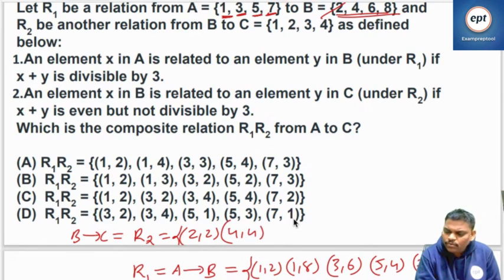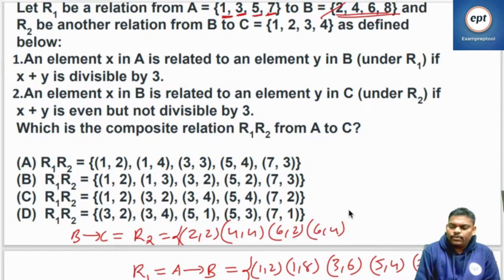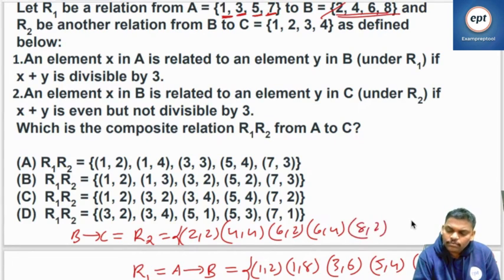(6,1): even, no. (6,2): even, yes. (6,2): 8, not divisible by 3. Next one, (6,3): 9, divisible by 3, and not an even number, no. Next one, (6,4): 10, even and not divisible by 3, yes. 6 is also over. Go to the 8. (8,1): 9, no. (8,2): 10, even but not divisible by 3. (8,3): 11, no. (8,4): 12, divisible by 3, so no.